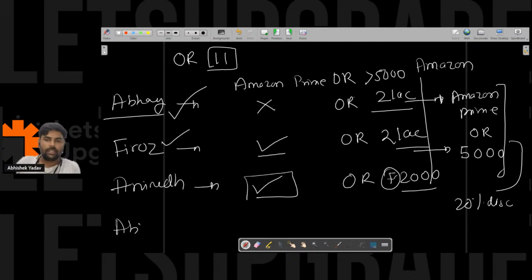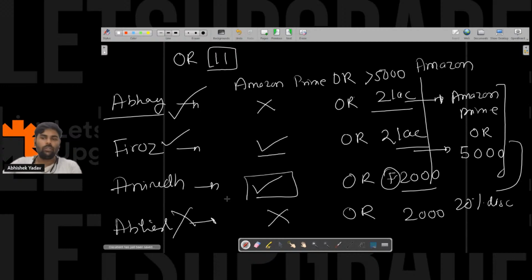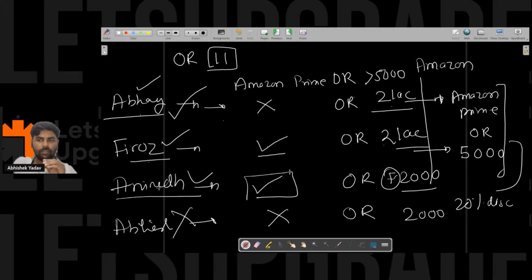So now here I am, Abhishek, and I want to buy the cover, but I don't have any membership. So in my case, I will not get the discount of 20%, but Anirudh, Abhay and Firoz will get the discount here, right? So if you notice, if any one of the conditions is true, the whole condition is true. In case of Abhay, the second condition is true. Firoz, first and second both conditions are true, and in Anirudh's case, the first condition is true.